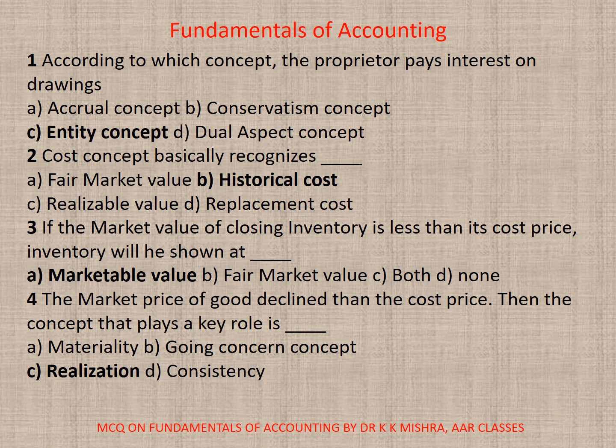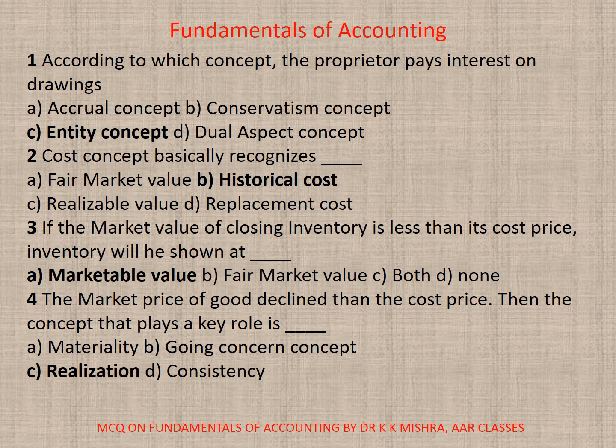Question number 2. Cost concept basically recognizes dash. A. Fair market value. B. Historical cost. C. Realizable value. D. Replacement cost. Correct option is B. Historical value. 3. If the market value of closing inventory is less than its cost price, inventory will be shown at dash. A. Marketable value. B. Fair market value. C. Both. D. None. Correct option is A.